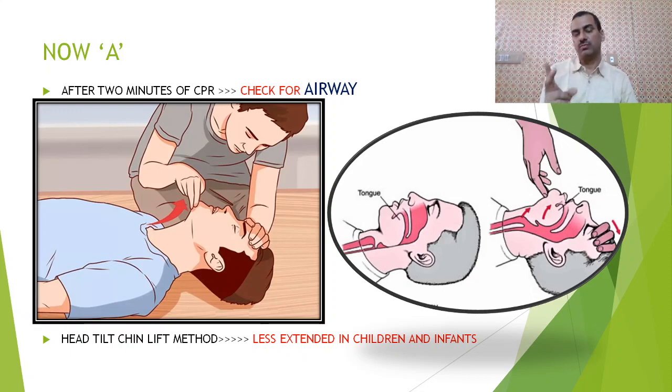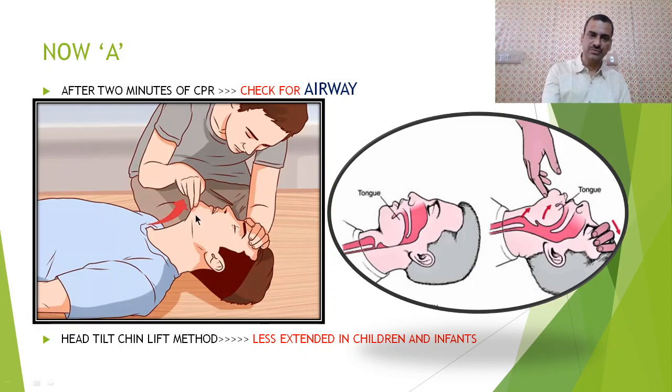Then after providing this cardiac compression for 2 minutes, we come to A. Because in these 2 minutes we have circulated the blood up to the brain and some oxygen has reached the brain. Now we go for checking the airway. We check the airway by the head tilt and chin lift method.